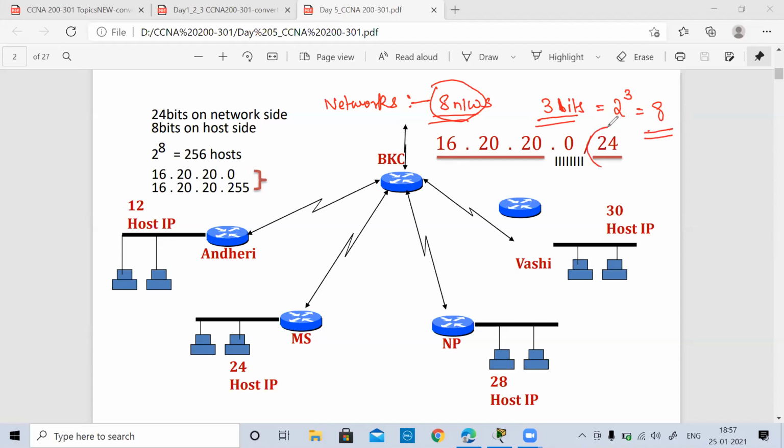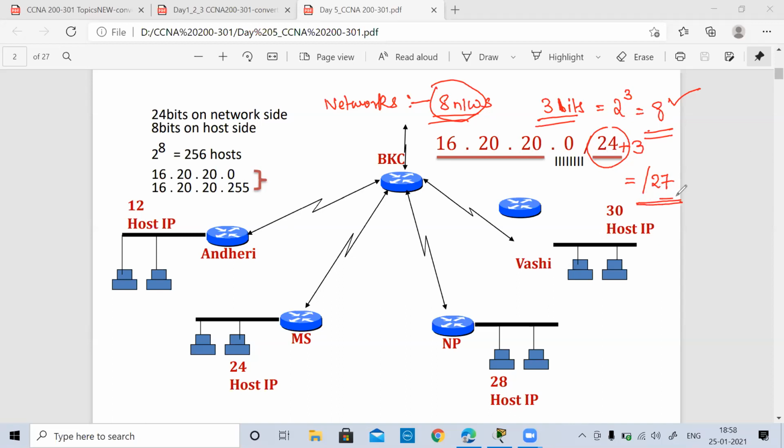So they have given me /24, and I am asked to do subnetting. Since I know that with 3 bits I get 8 networks, I'll just add 3 to the given subnet mask or prefix mask. So that will result in /27. Whatever was given to me, I have added my network bits as per my calculation. I find 8 networks, and for 8 networks, 3 bits is sufficient, so I go and add 3 to the given mask. Now it becomes /27.